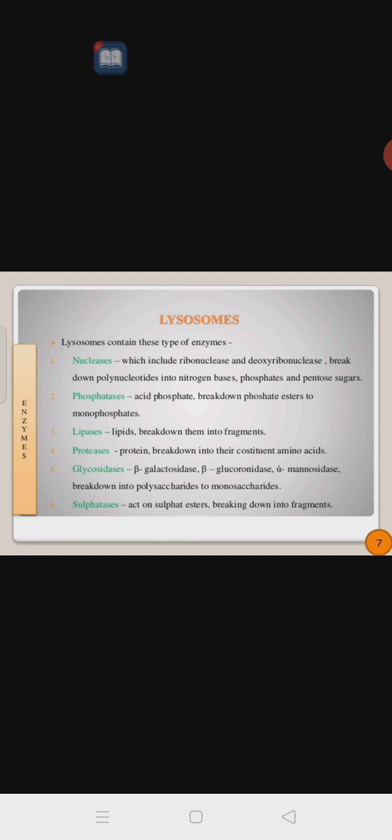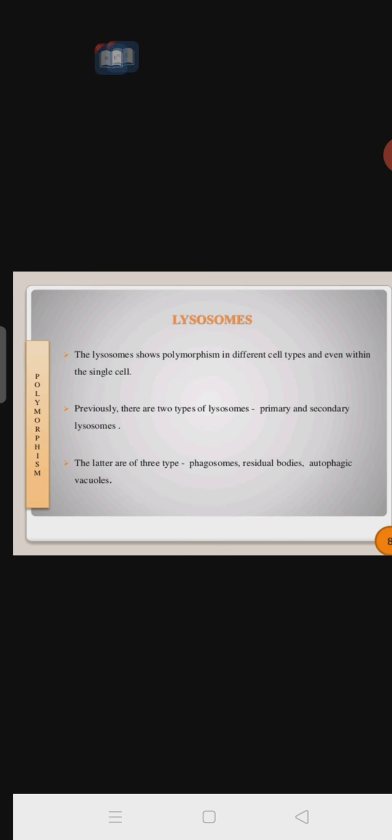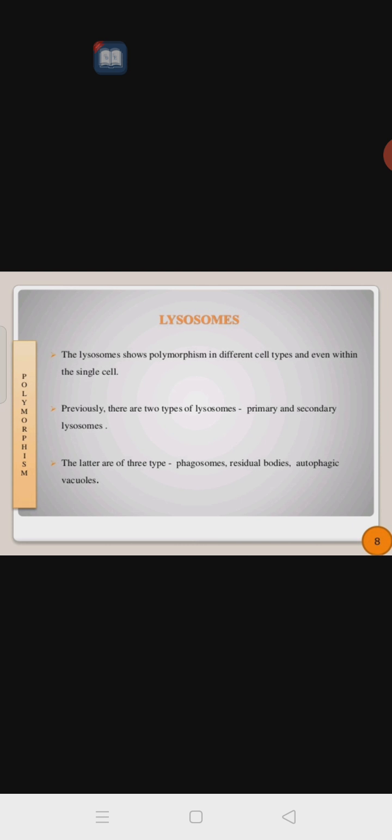Okay, means most of the enzymes are contained in lysosomes. The lysosome shows polymorphism in different cell types and even within a single cell. The lysosomes present within the cytoplasm, like the primary lysosome, secondary lysosome and the residual bodies, like these different varieties or different forms are there. Those we call the polymorphism. So this will be shown in the different types of cells.